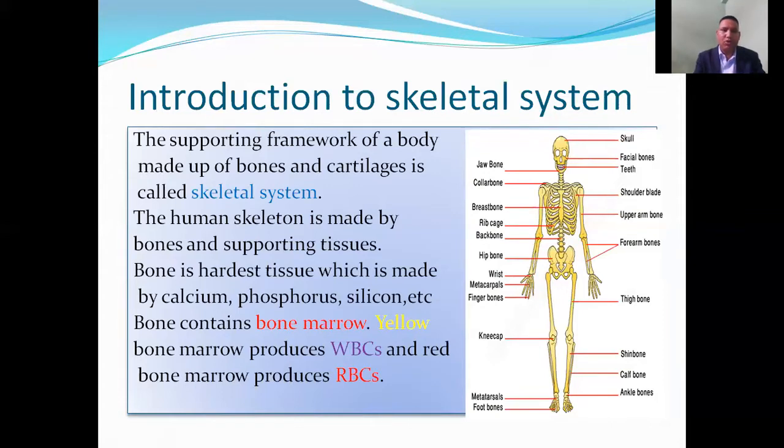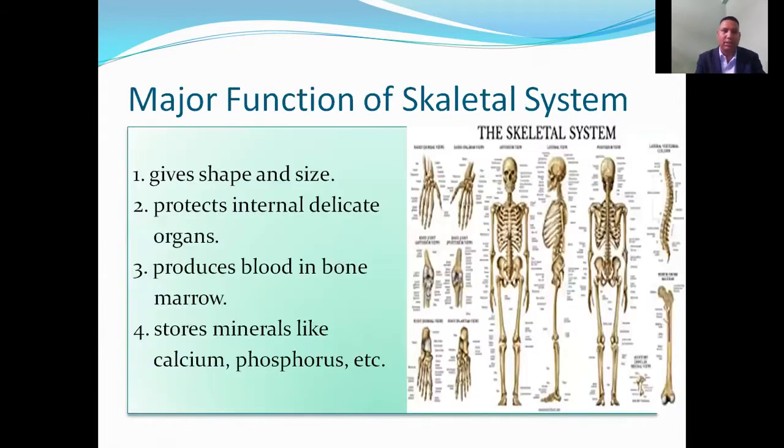Now I am talking about the human skeletal system. The supporting framework of a body made up of bones and cartilage is called human skeletal system. The human skeleton is made by bones and supporting tissue. Bone is the hardest tissue which is made by calcium, phosphorus, silicon and other minerals. The bone contains bone marrow. Yellow bone marrow produces WBC, white blood cells, and red bone marrow produces RBC, red blood cells.